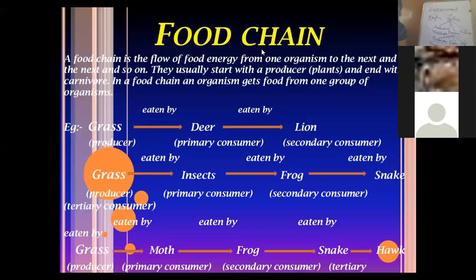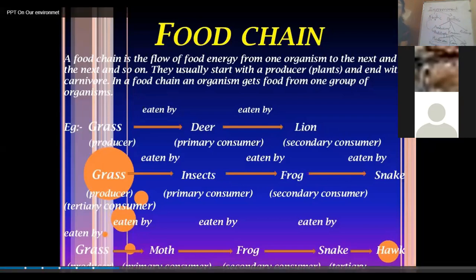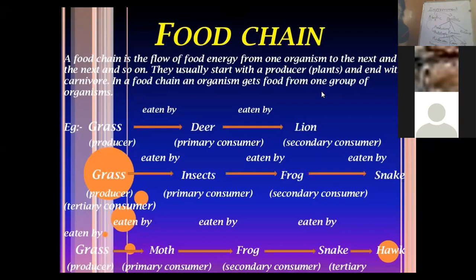But first of all, we have to understand why we call it a food chain. A food chain is basically how the energy goes from one trophic level to another, from one consumer level to another consumer level. And I have told you that every food chain starts with the producer. So in a food chain, basically there are three components: producer, primary consumer and secondary consumer.